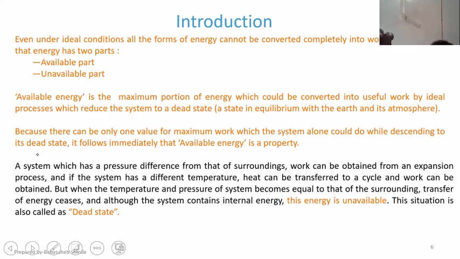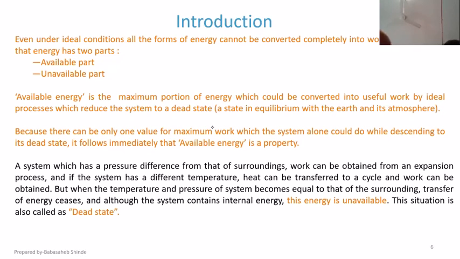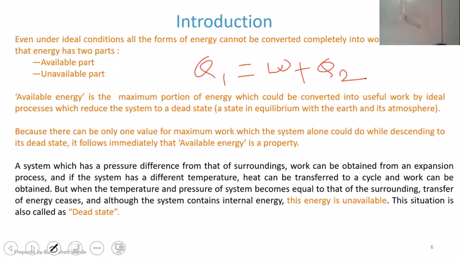Now, if I try to relate those two things, if Q1 is the heat input to the system and I'm getting output W plus Q2, then Q1 is energy entering the system, whereas W and Q2 are the energies going out of the system, right?